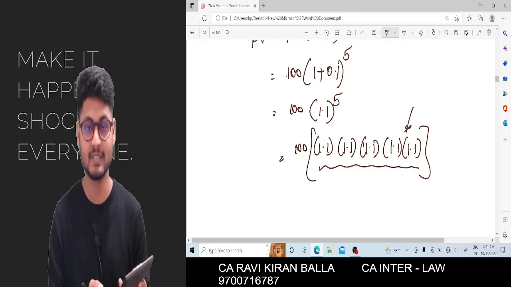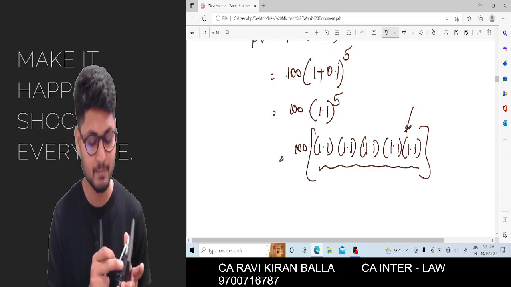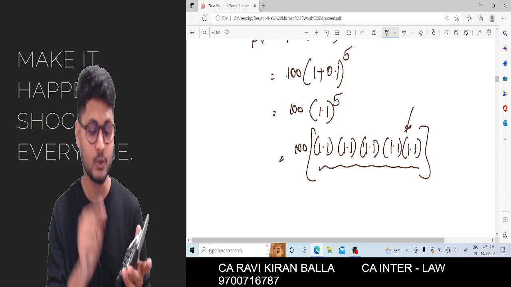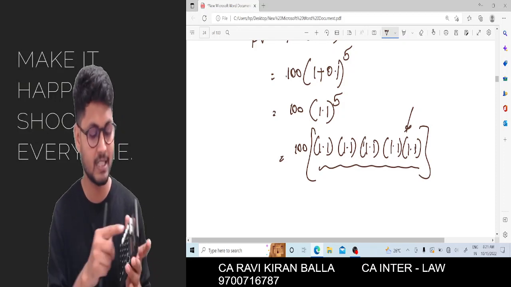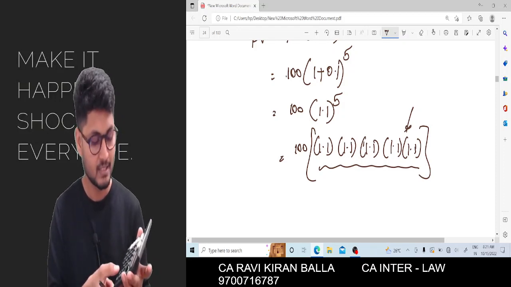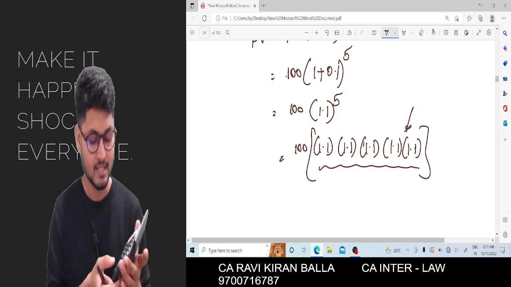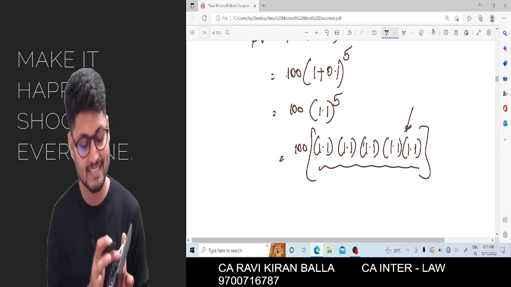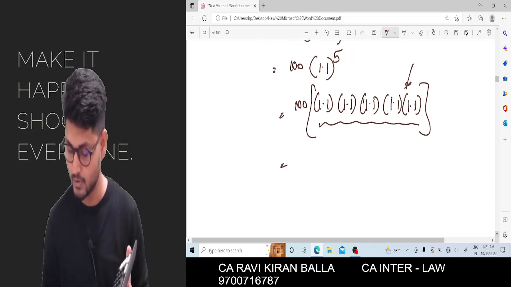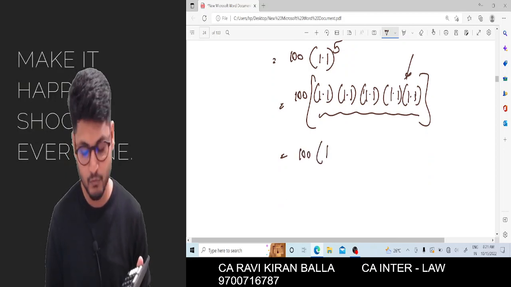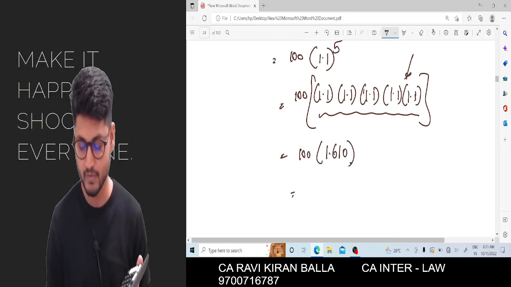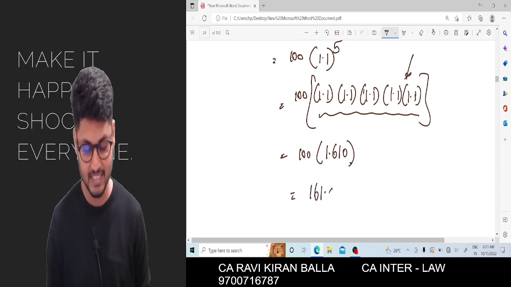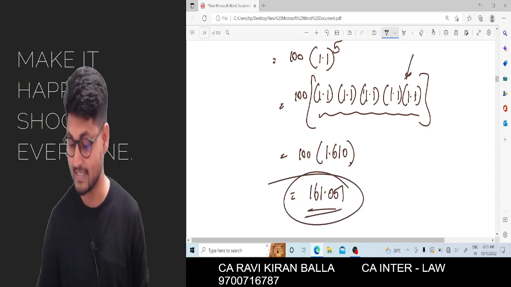Press equal to. 2 times multiplication has been done till now. 1.1 into, equal to, it will become 1.21. 2 years have been done. Now 3, 4, 5. Then the answer will be 1.61051. So I can write it as 1.610, which into 100 will become 161.051. This is the future value.